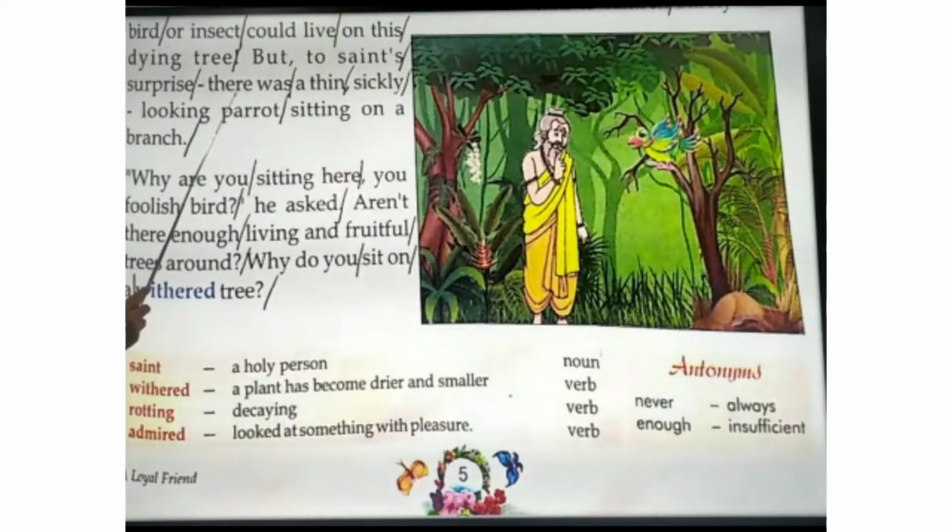But the saint was surprised to see a thin, sickly looking parrot. Sickly looking means very thin, and he was not happy. He was sitting on a branch. "Why are you sitting here, you foolish bird?" Then the saint asked, why are you sitting on this rotting tree? Aren't there enough living and fruitful trees around? There are so many fruitful trees, but why are you sitting on this dying, withered tree?